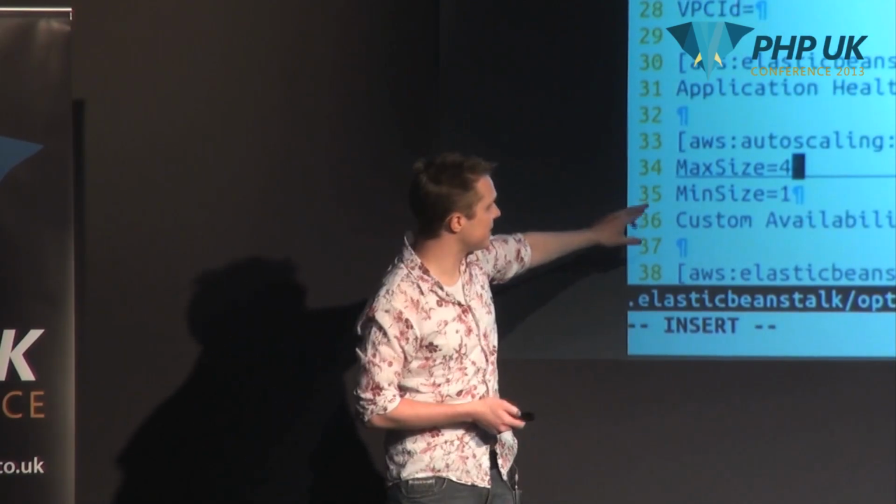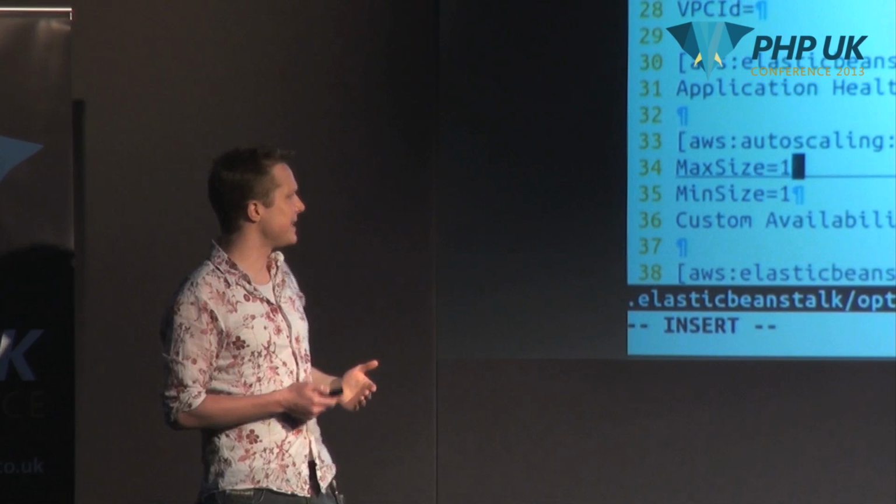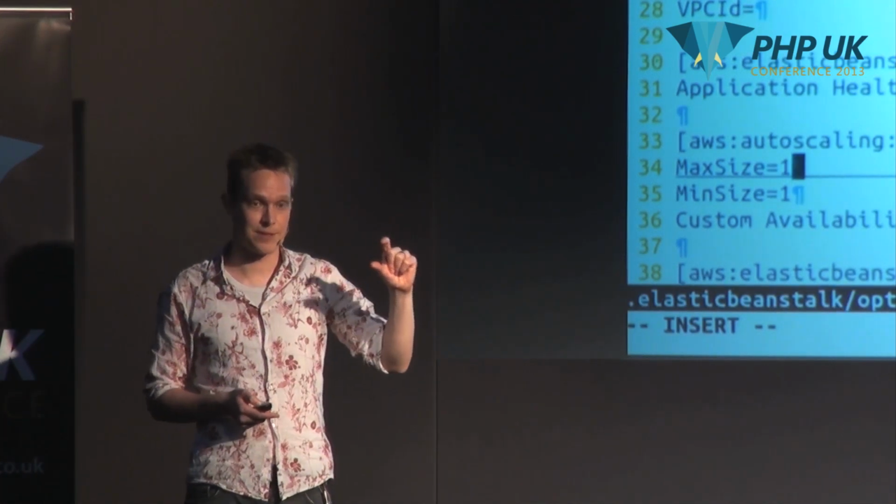And now one of the other things we're going to do is you've got the auto-scaling parameters down here where you can set the max and minimum instances. For the purposes of testing, I'm just going to set my maximum instances to 1 as well so that I just have one server to deal with.